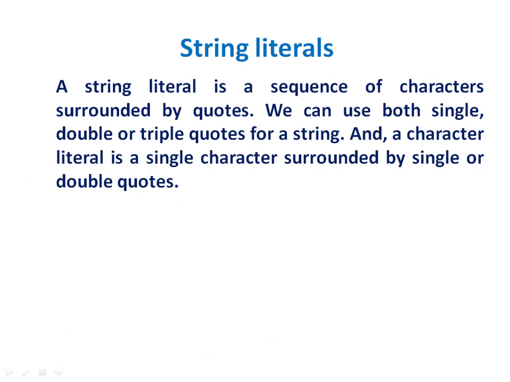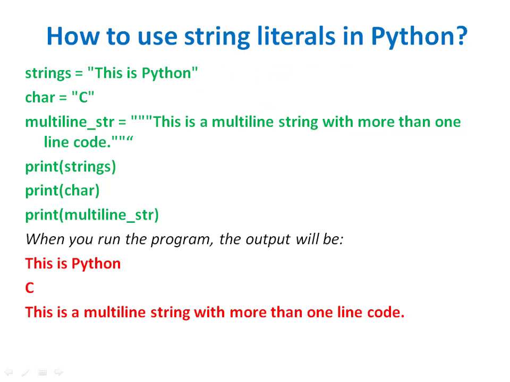String literals. A string literal is a sequence of characters surrounded by quotes. A string literal can be enclosed within single quotes, double quotes, or triple quotes as well. If we are writing in triple quotes, then that string can span across multiple lines. Triple quotes or triple double quotes are used for representing multi-line strings, whereas normally we can use single quotes and double quotes if the string lies within one line.